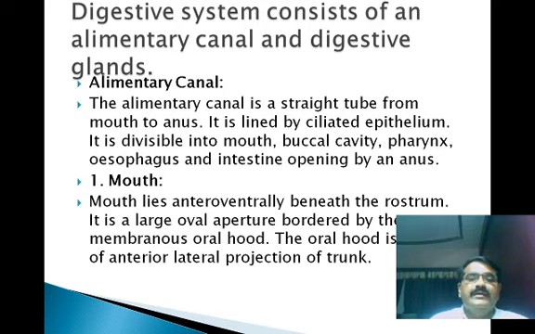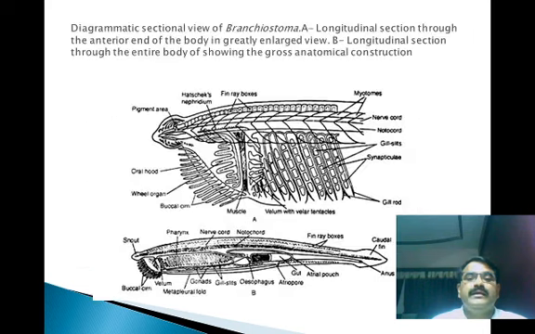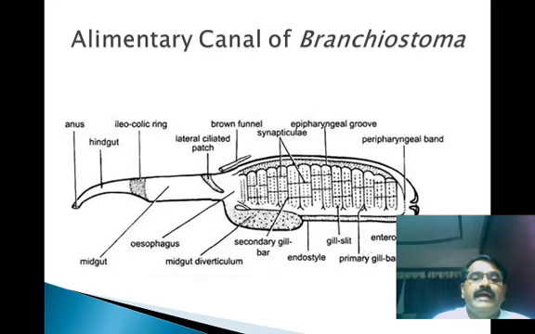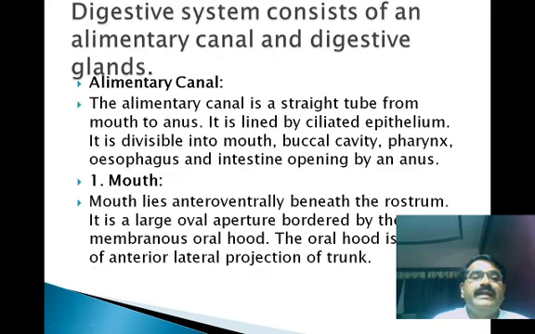Then the mouth is located at the anterior most end of the body. Here is the mouth, and this mouth is guarded by the oral hood. The mouth leads into the buccal cavity, and the buccal cavity has the velar organs. These velar organs are nothing but the filter feeding organs.